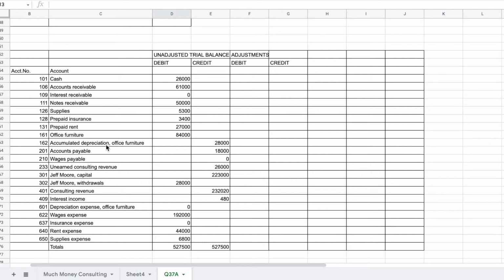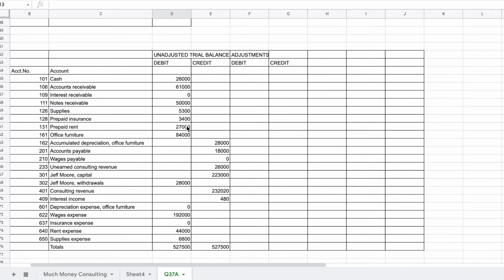Looking at prepaid rent, there's $27,000 in it. That's 3 months, so $9,000 a month.